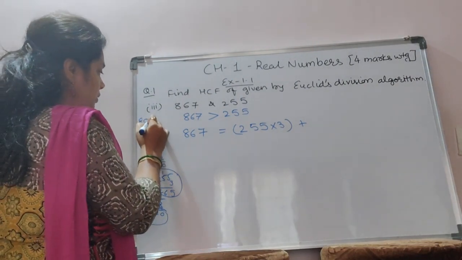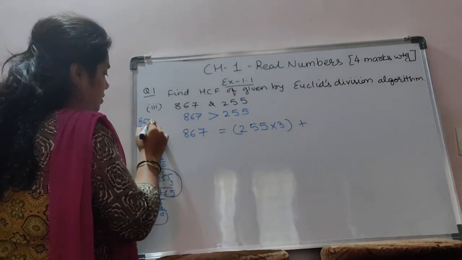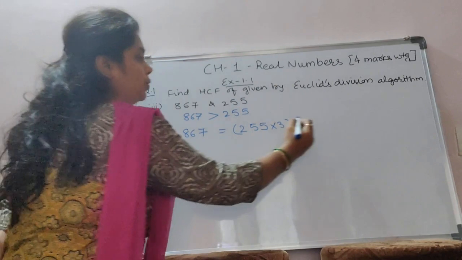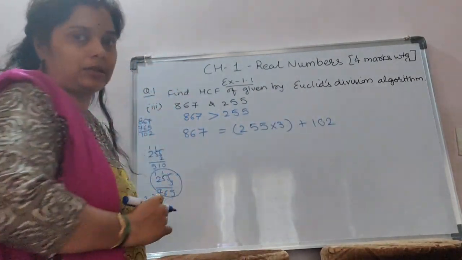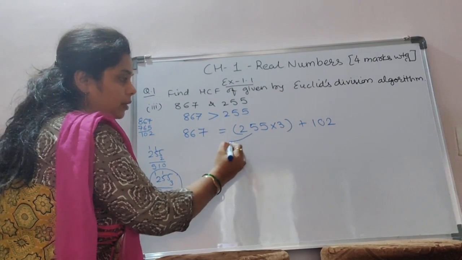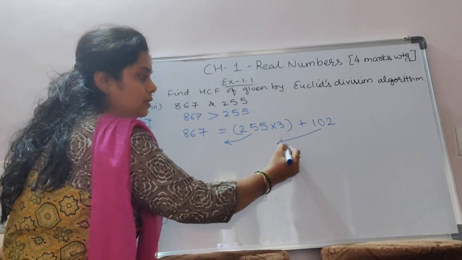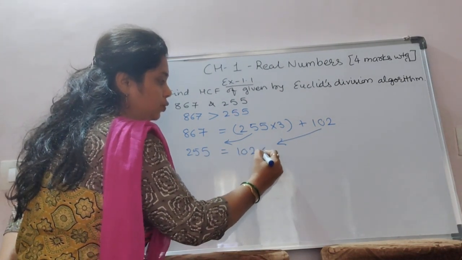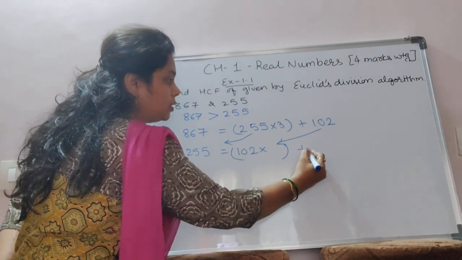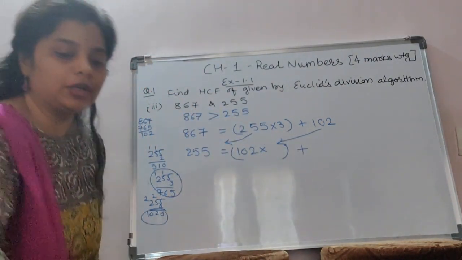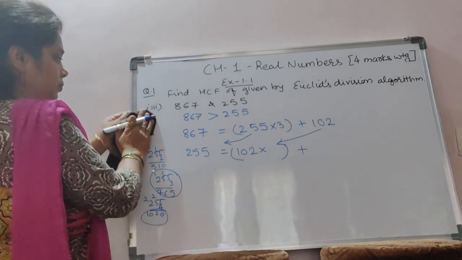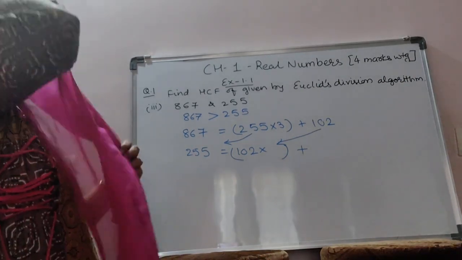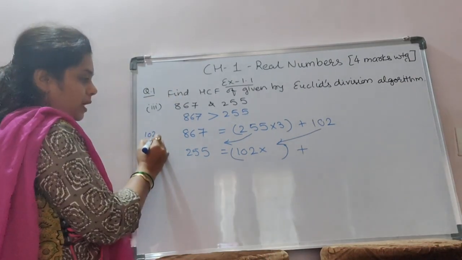So 867 and 765. The difference is 102, so here it is 102 extra. Is it clear? Now again, this goes to the other side and it is a divisor. So 255 is equal to 102 multiplied by some number plus a remainder. And we have to continue this till we get a remainder of 0.